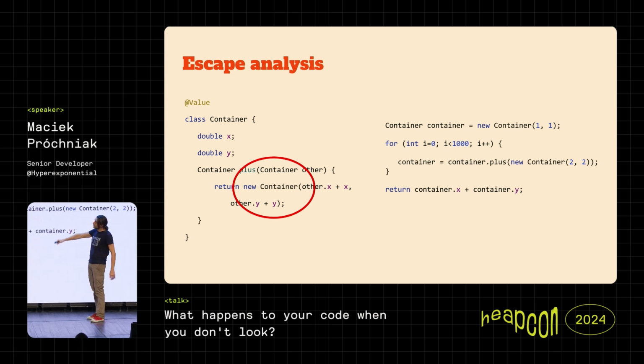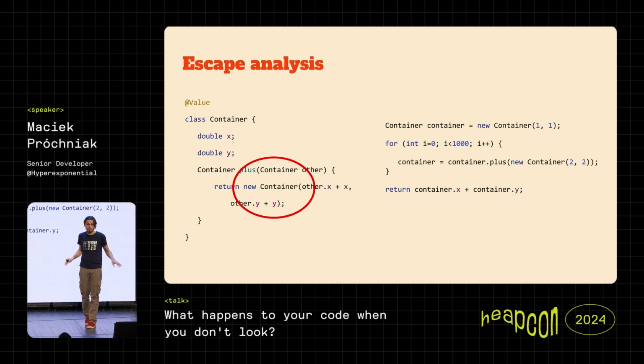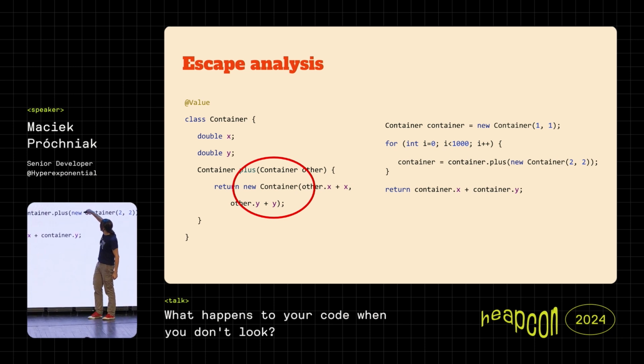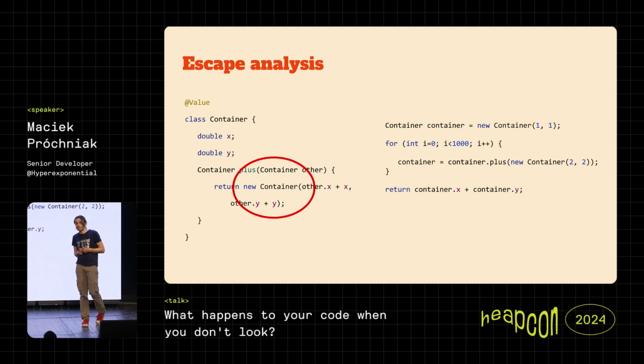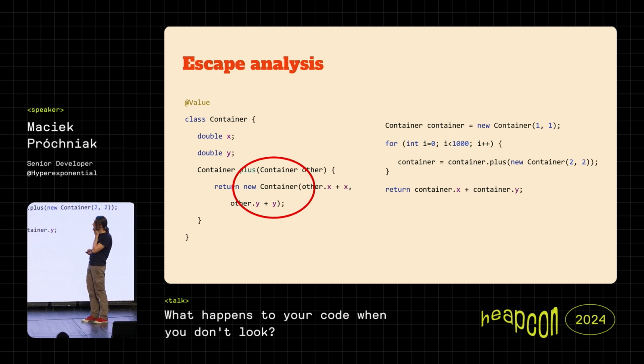Of course, they are very, very short-lived, so we expect that the garbage collector will clean them out pretty soon because, hey, in this loop, I'm creating here a new one, here a new one. But when I return from this loop or from this method, right, they should be gone. But we expect that they will be created, so it will affect performance somehow, because even if creating new objects in Java is pretty fast, there still should be some pressure on the GC.